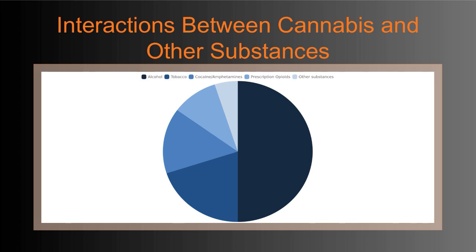This co-use is clinically significant because combining cannabis with certain medications or drugs can lead to serious risks. For example, cannabis can interact with lithium or warfarin, potentially altering blood levels and increasing adverse effects. Additionally, using cannabis alongside alcohol is particularly concerning, as it can suppress the vomiting reflex, raising the chance of overdose.